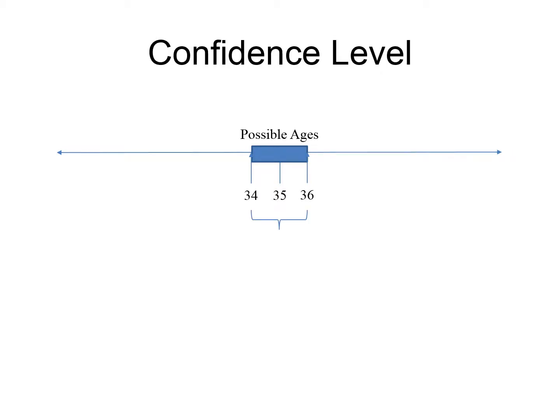In statistics, the confidence level is just capturing the odds that the true value is in the range you've specified. So if we're 50% sure that this person was 34 to 36 years old, we'd say that range has a confidence level of 50%. What can we do if we want to be more sure? Well, we have two options.